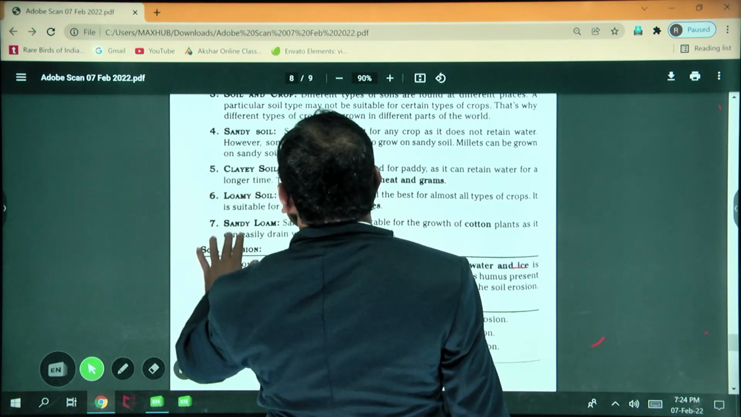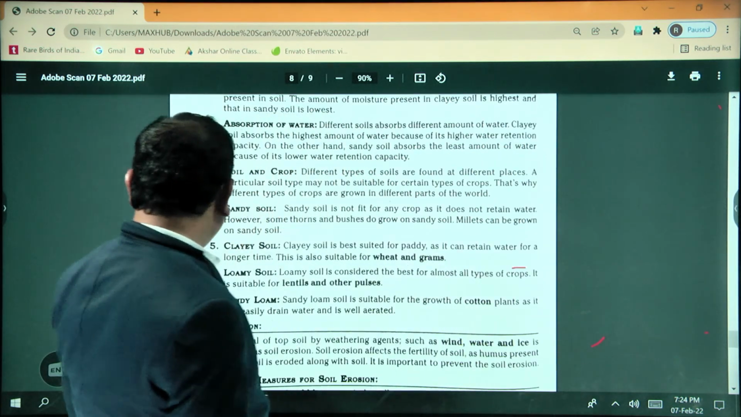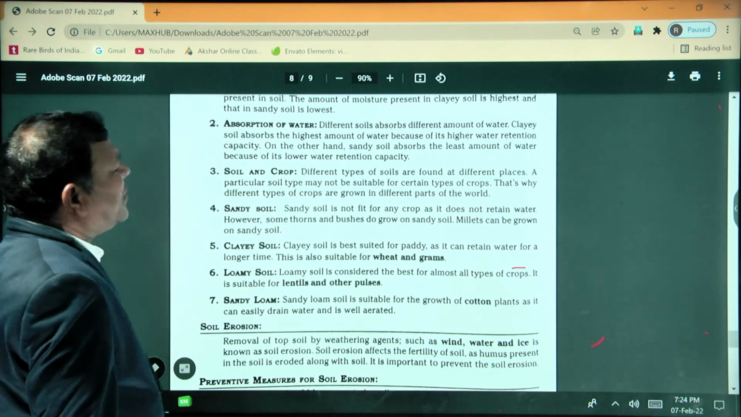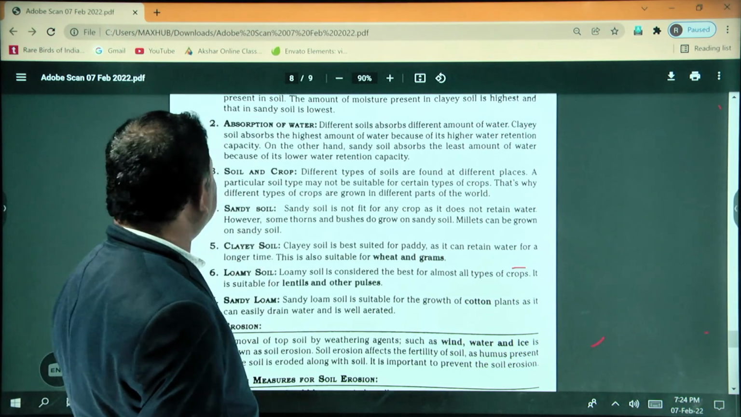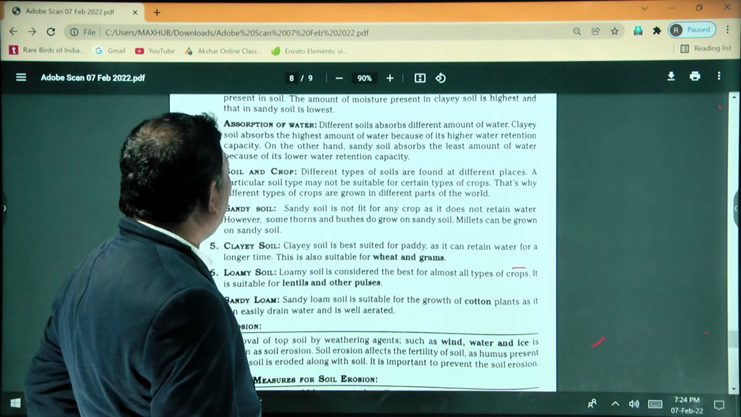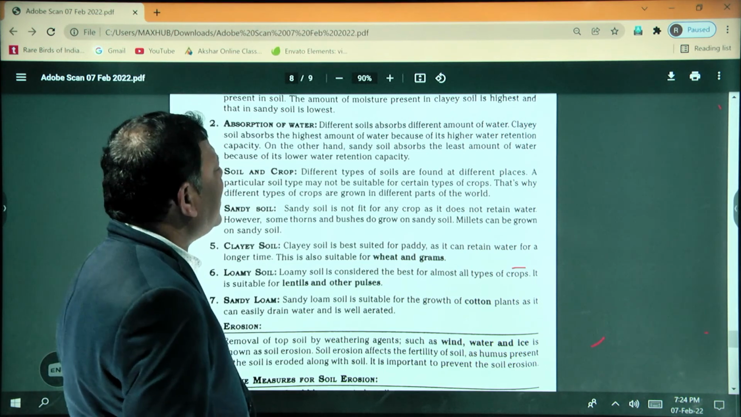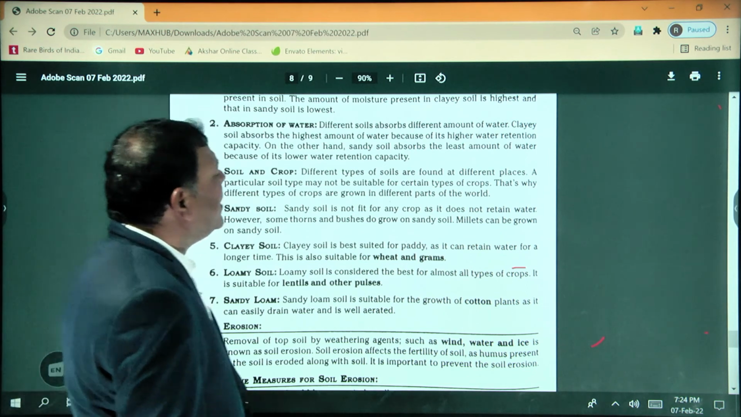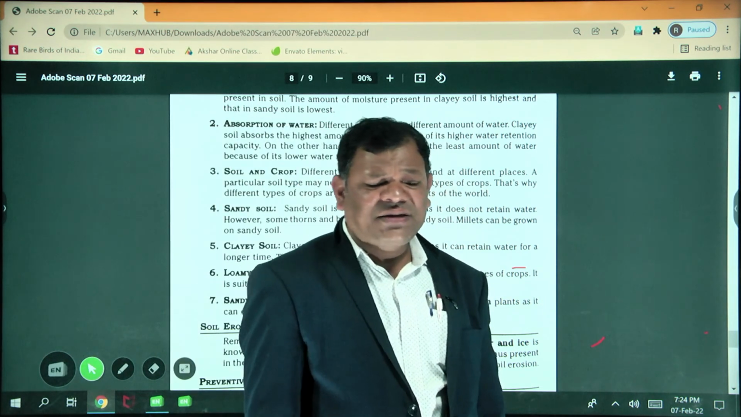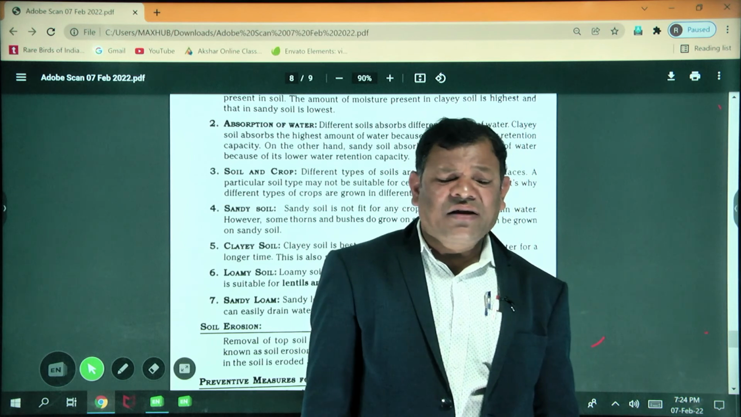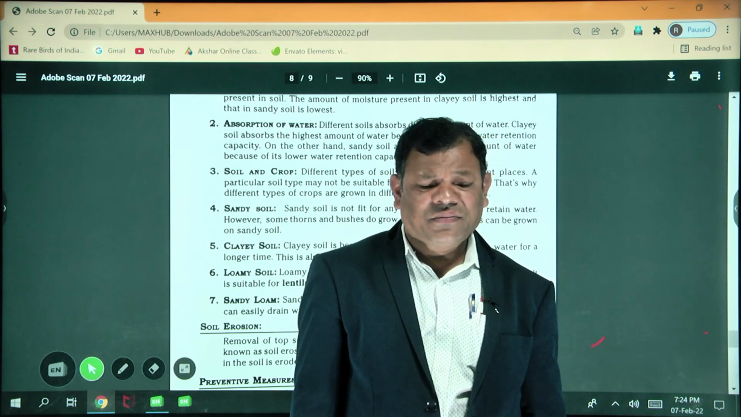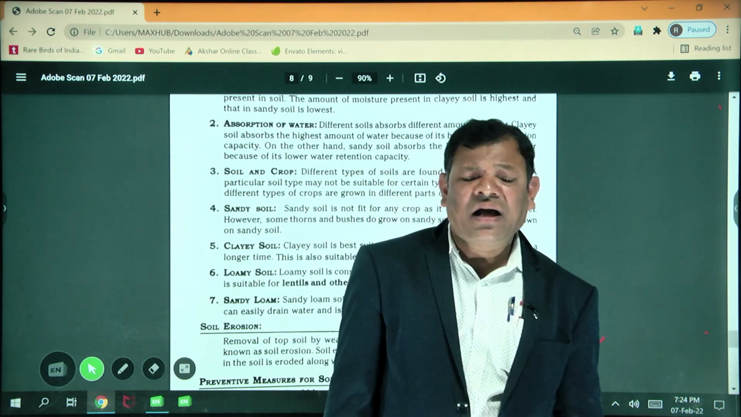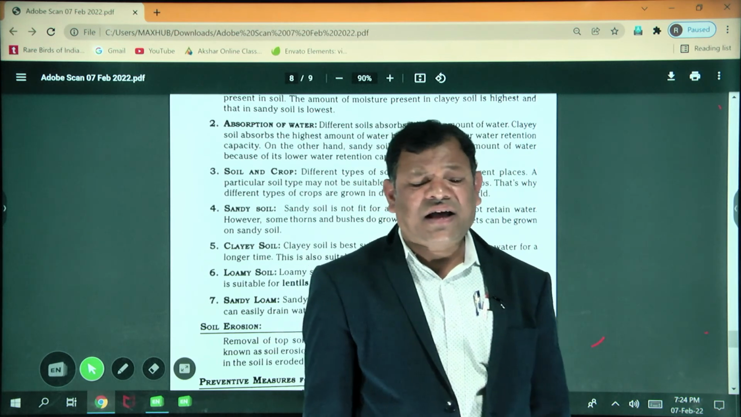Next, soil and crops. Different types of soil are found in different places. A particular soil type may not be suitable for certain crops. That's why different types of crops are grown in different parts of India. For example, rabi crops we can grow in which season? Winter season.